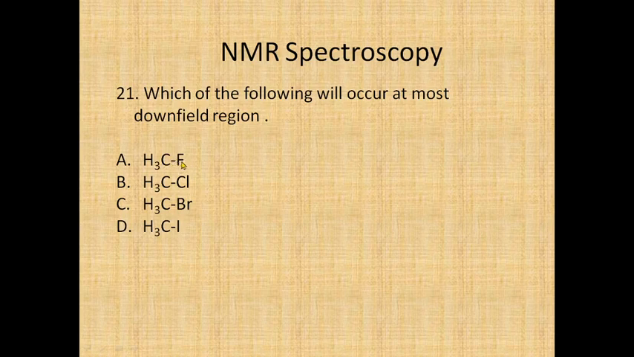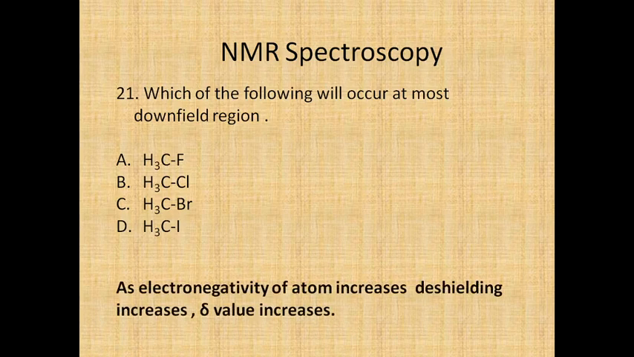It withdraws the electron from the methyl group, and therefore electron density at the methyl group is less, and therefore it will go to the downfield region. So as the electronegativity of the atom increases, de-shielding increases, and therefore delta value also increases, and hence the answer is CH3F.